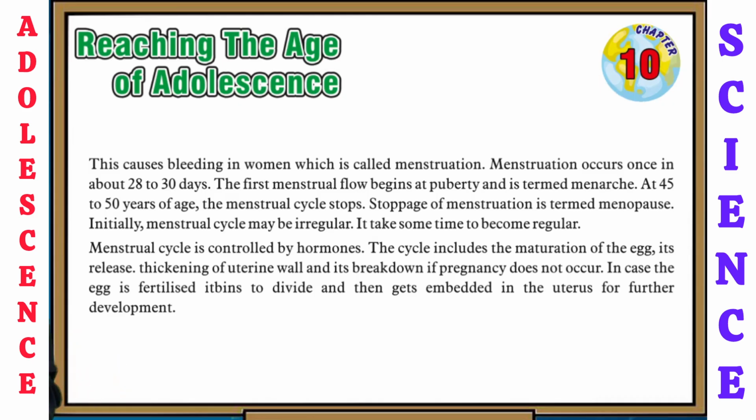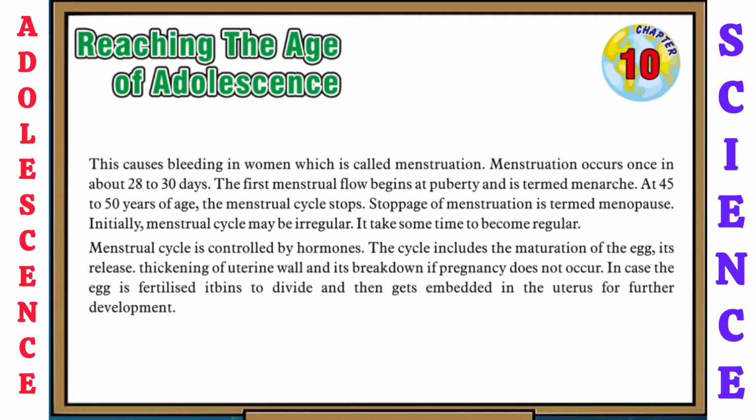At 45 to 50 years of age, the menstrual cycle stops. Stoppage of menstruation is termed as menopause. Initially, menstrual cycle may be irregular. It takes some time to become regular. Menstrual cycle is controlled by the hormones. The cycle includes the maturation of the egg, its release, thickening of uterine wall, and its breakdown if pregnancy does not occur. In case the egg is fertilized, it begins to divide and then gets embedded in the uterus for further development.